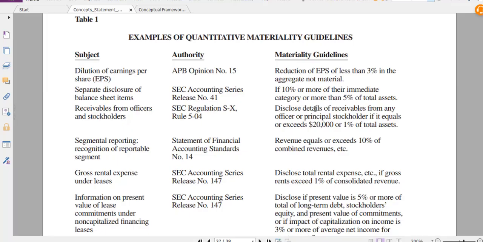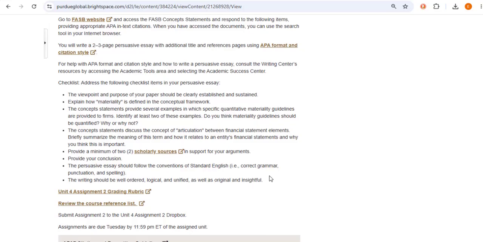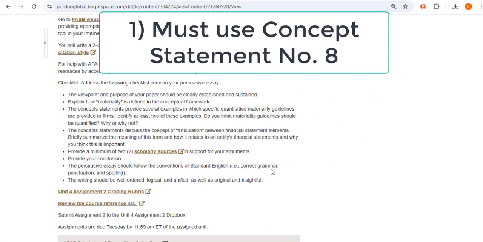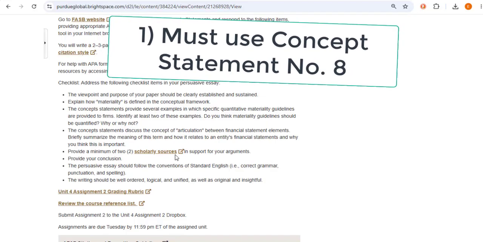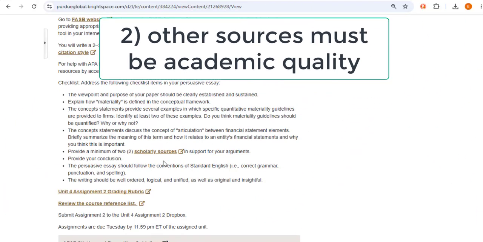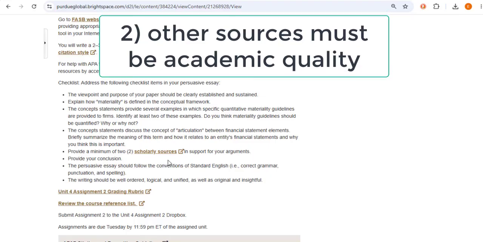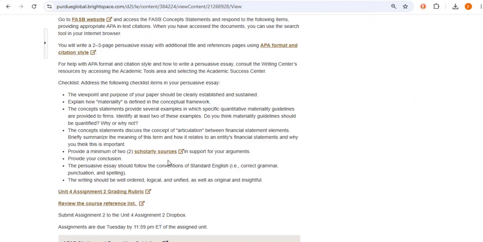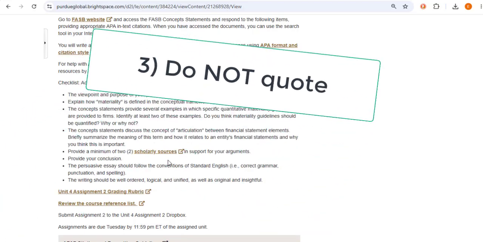For articulation, I find concept statement 6 much more useful because it goes into more detail than concept statement 8 on the term articulation. Some key things to remember. Number 1, make sure you use concept statement 8 as one of your required scholarly sources. Number 2, other scholarly sources must be of academic quality. If you decide to use concept statements 2 and 6, that's fine. If you decide to use an outside source, make sure it's from a credible author and peer-reviewed work that we know is accurate. And number 3, do not copy and paste.